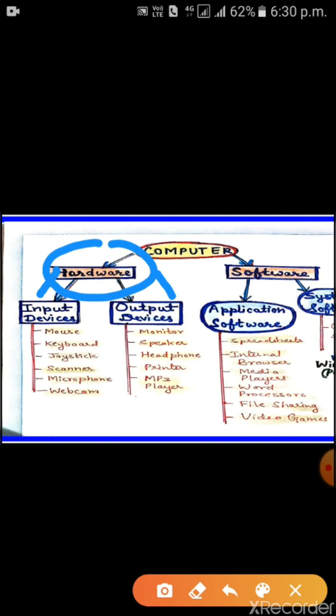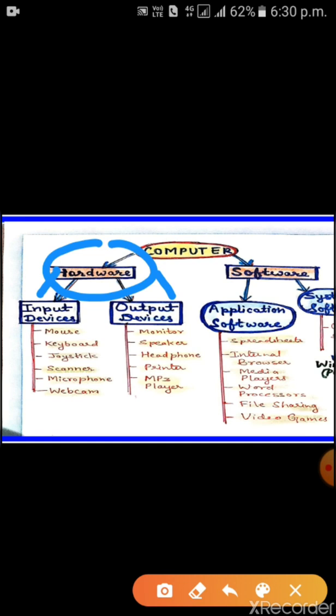Input devices, as I told you, are mouse, keyboard, joystick, scanner, microphone and web camera. These are under the hardware. Again, output devices are monitor, speaker, headphone, printer, MP3 player. These all are under the hardware.